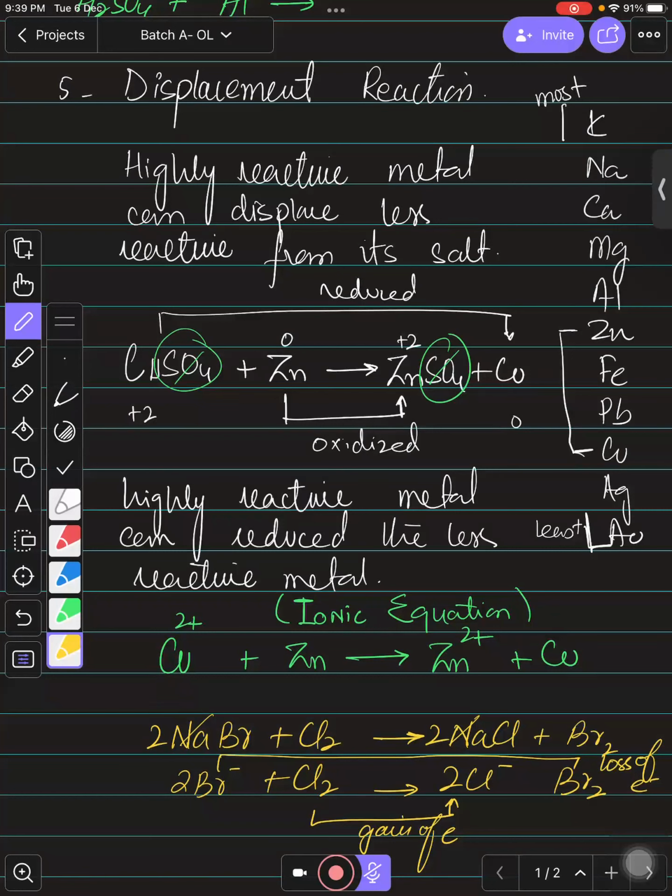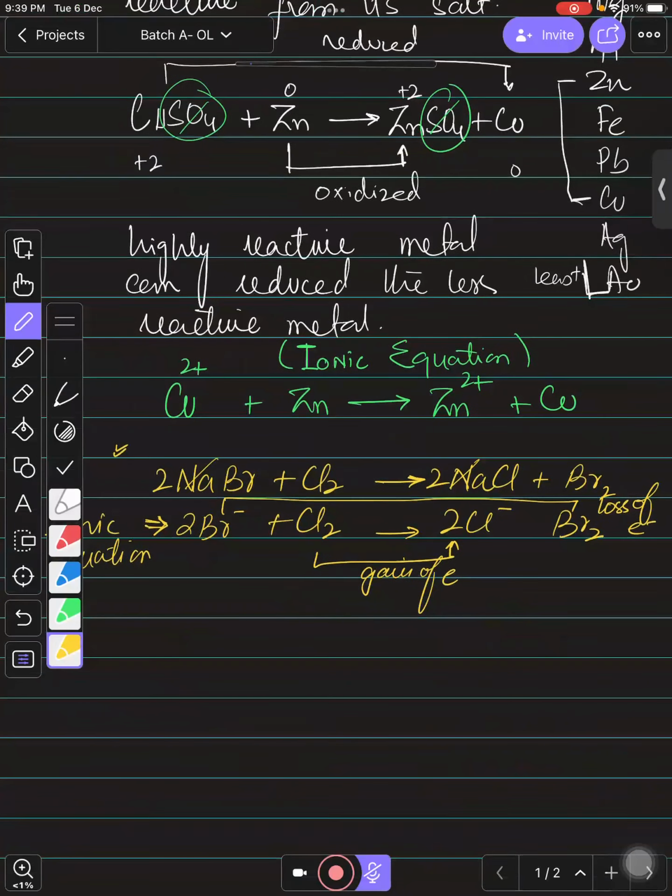That is why in the ionic equation you must write what is actually happening. So this is the ionic equation for this reaction. But right now we are talking about the displacement reaction or the reactivity of metals. This is the substitution reaction that we talk about in periodic table group 7. Right, kids? Is that clear? Yes, sir. Yes, sir.